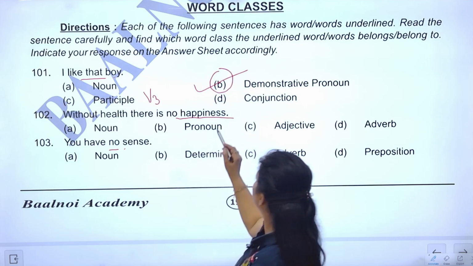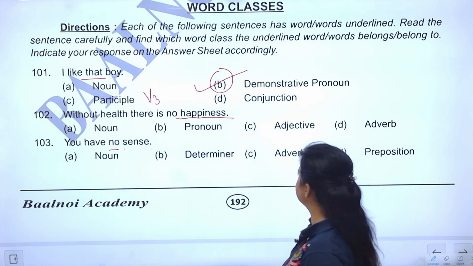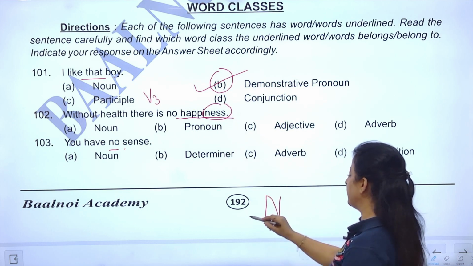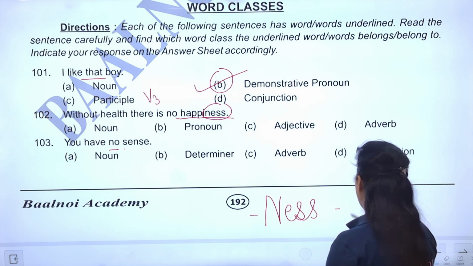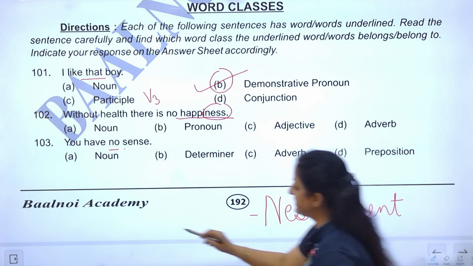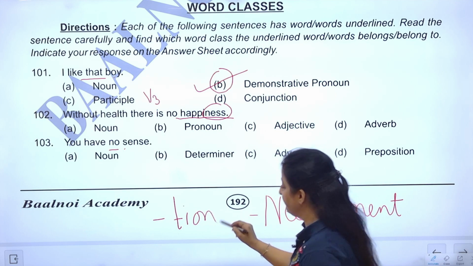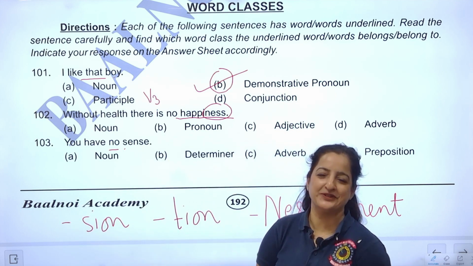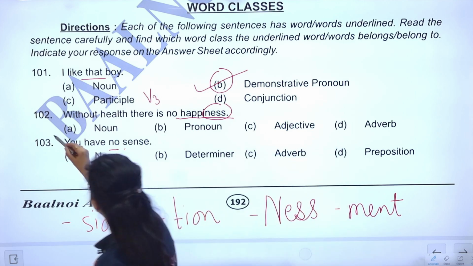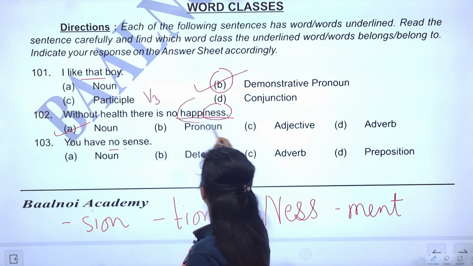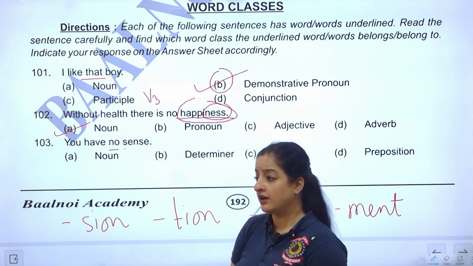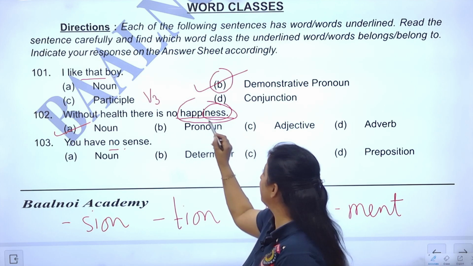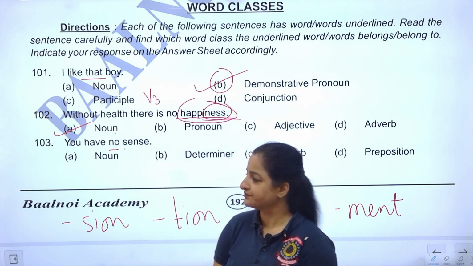Now, how about the word happiness? What do you think it is? There's a clue over here: NESS. So my tip for you is words which end in NESS or MENT or even TION or SION, they are always, what do you think? They always noun. This is an abstract noun. If you say happy, that would become an adjective, but happiness is clearly a noun.